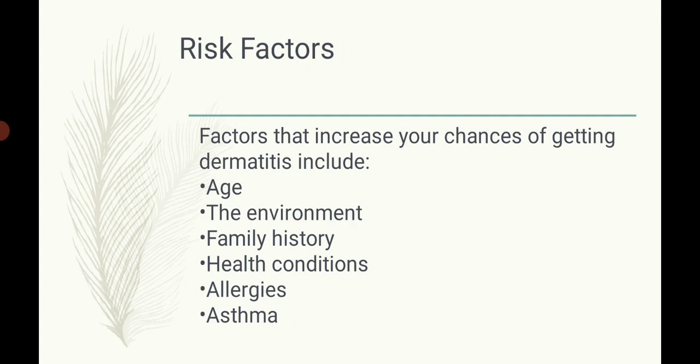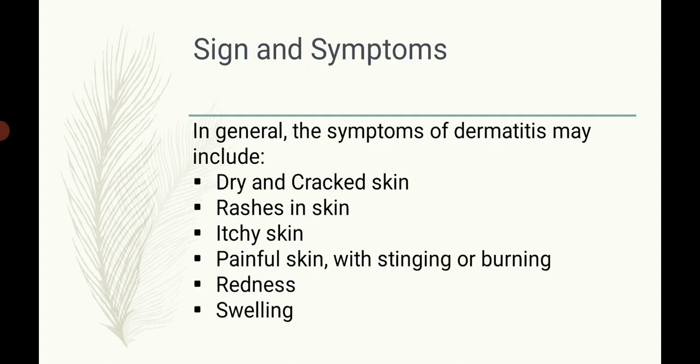The factors that increase your chance of getting dermatitis include age, environmental conditions, family history, health conditions, allergens and asthma. These are some risk factors for dermatitis.